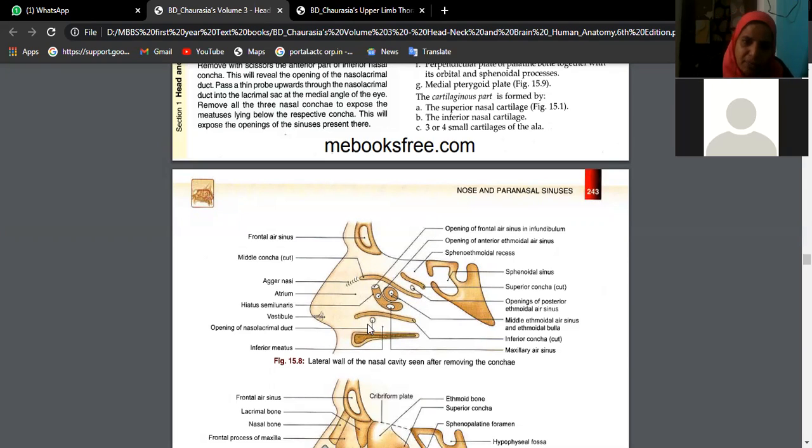And in the inferior meatus, we see the opening of nasolacrimal duct. That is from the lacrimal gland, which we have in the orbit. Superolaterally, you have the lacrimal gland which opens here. So all these openings, as we see, are opening. That means these empty spaces have a passage which is opening in the lateral wall of the nose.